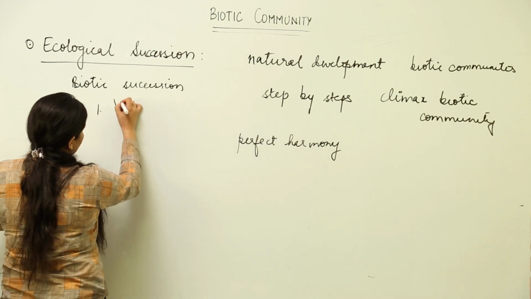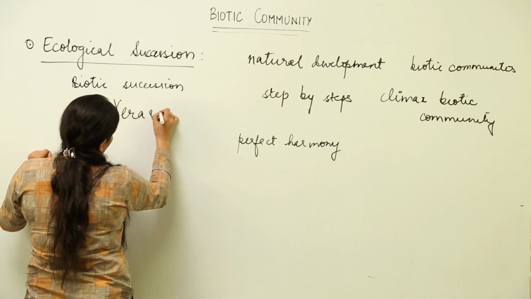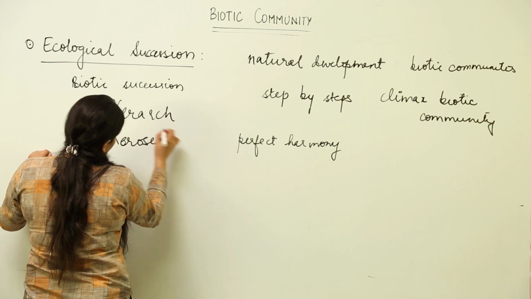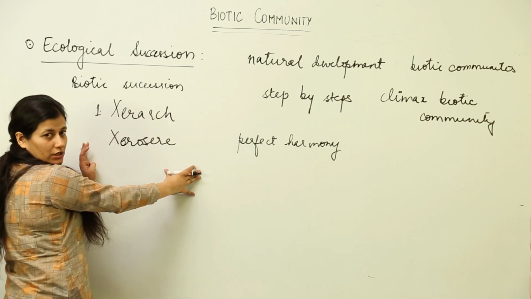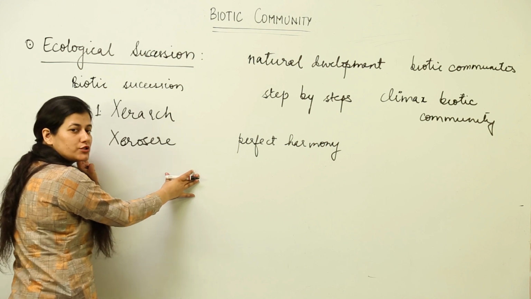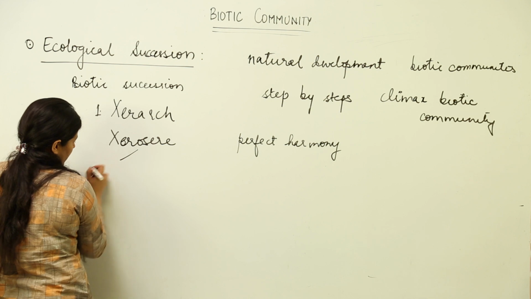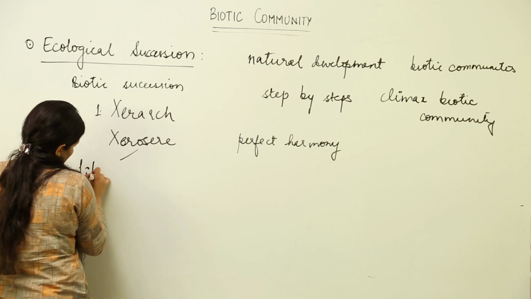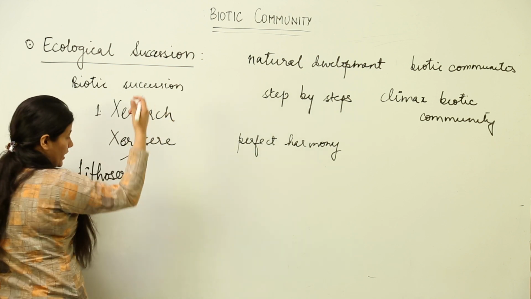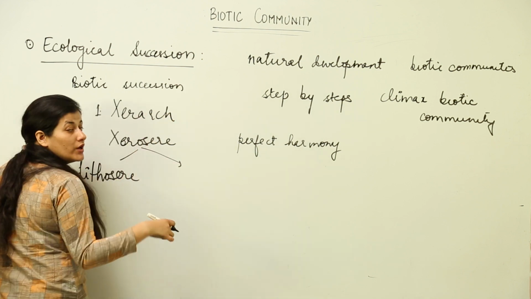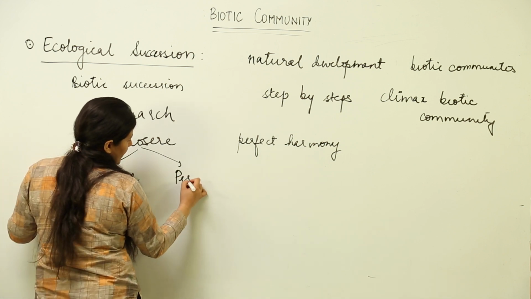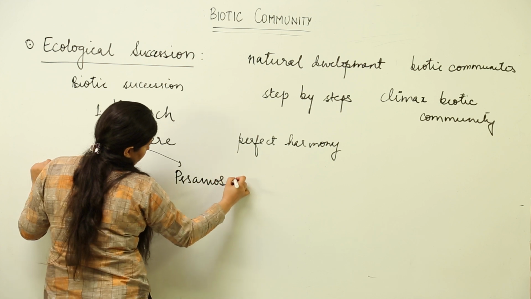So, we have the condition known as xerarch or xerosere. This is the biotic succession on barren land. It could be on rock or it could be on sand. If the xerosere is on rock, bare rock gets converted to a climax biotic community, a forest, then it is known as lithosere, and if it is on sand, it is known as psammosere.